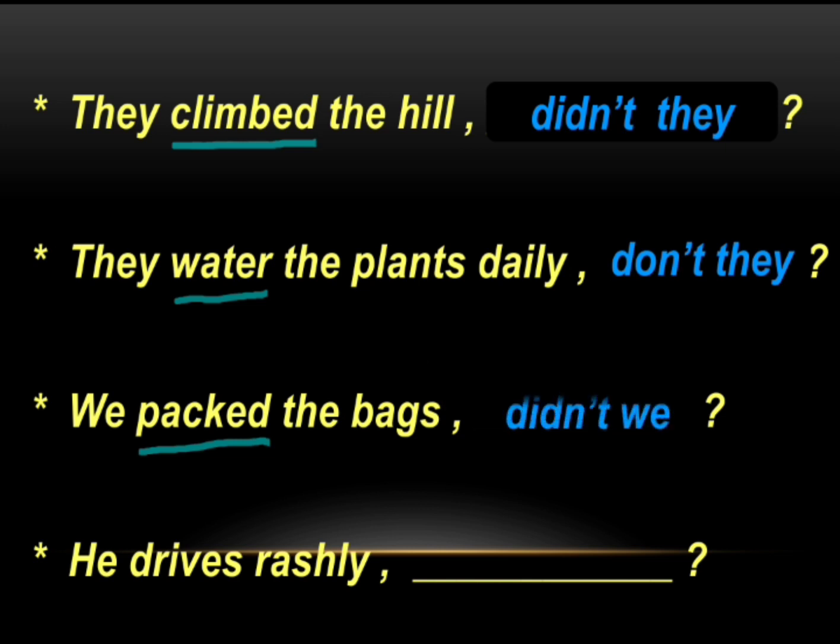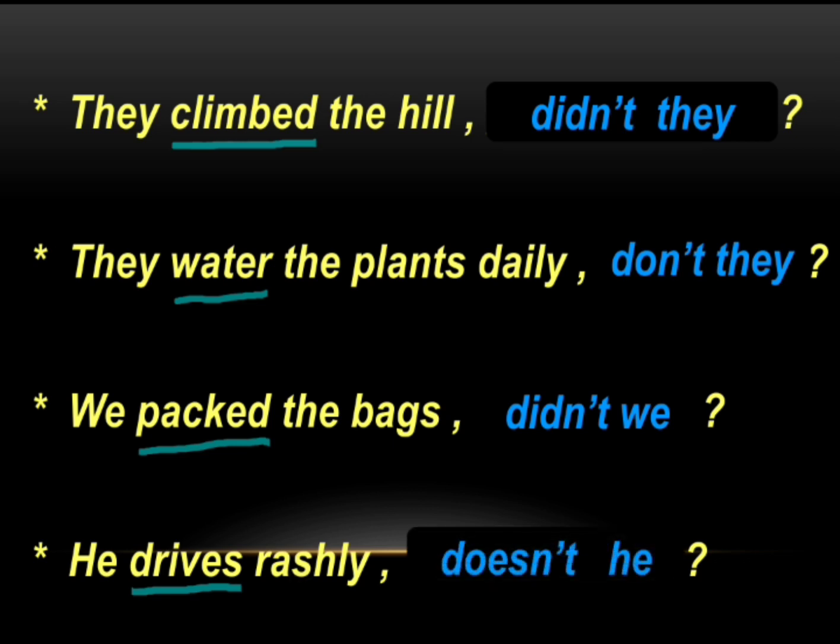And so the question tag is didn't we. Next, he drives rashly. Here, drives is the verb and this is in present tense. He is singular, so we use doesn't, and the question tag is doesn't he.